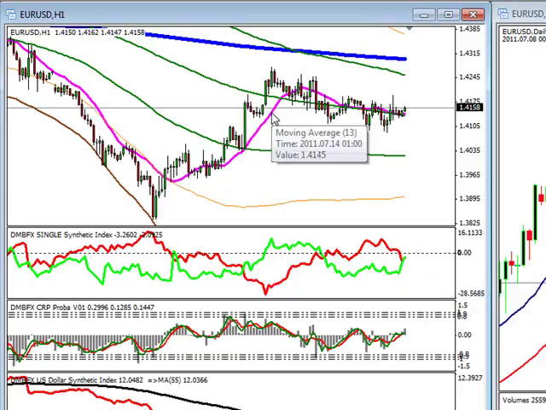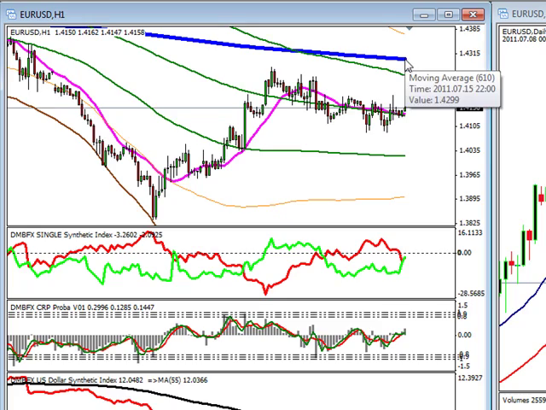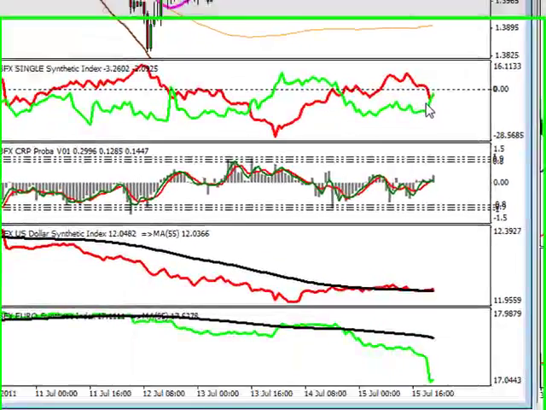Again, parity. This could qualify for our low volatility watch list. We'll see, and we can see our probability indicator really hasn't hit these extremes yet of showing us a probable reversal. So we're in neutral zone, we're below our long-term moving average, neither really wants to be in control.